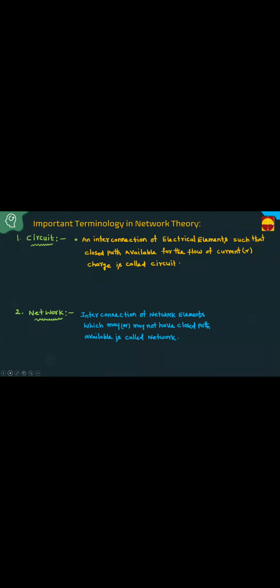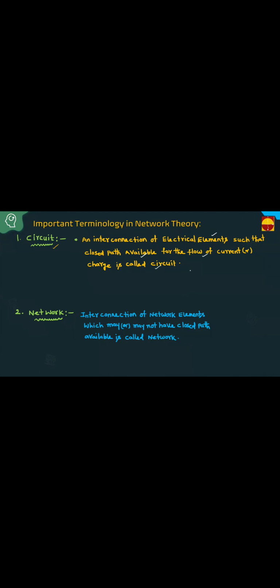Students, do you know the difference between a circuit and a network? This is the definition of the circuit. An interconnection of electrical elements such that a closed path is available for the flow of current or charge is called a circuit. That is, a circuit is an interconnection of electrical elements and it must be a closed path. This is important. A circuit is a closed path for the flow of current or charge.